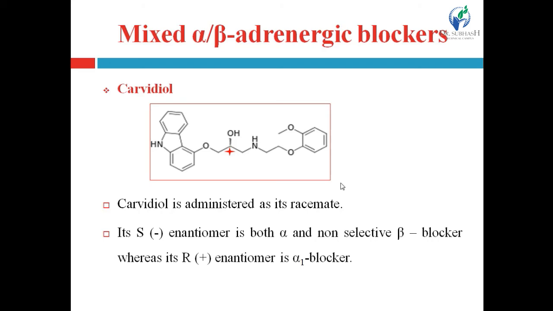So keep in mind that the levo enantiomer with S configuration blocks both alpha receptors as well as non-selective beta receptors, while the dextro enantiomer with R configuration acts as an alpha 1 blocker, right? So here we see the importance of stereochemistry or enantiomers.